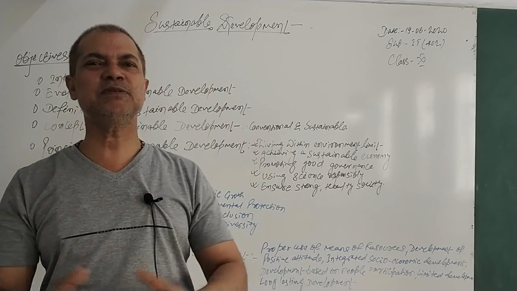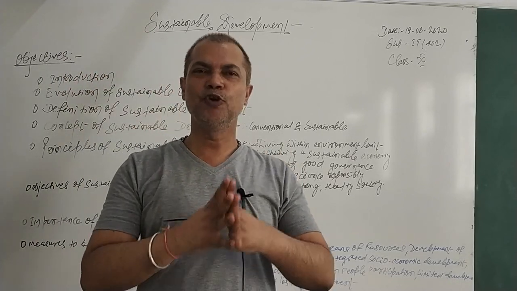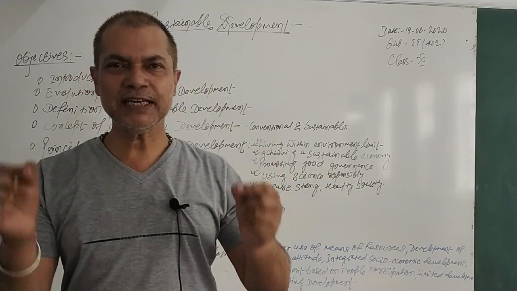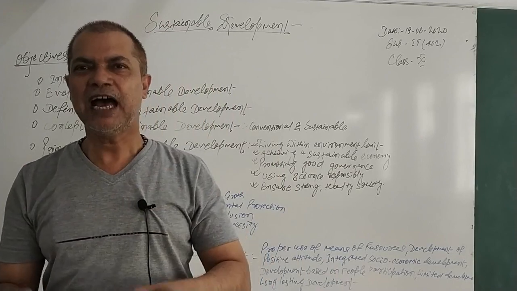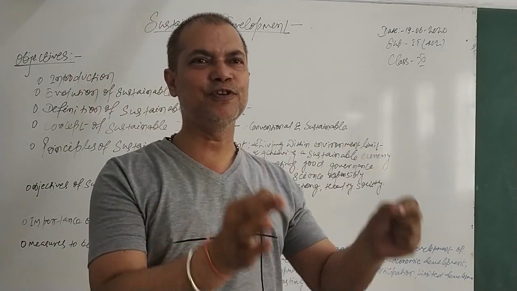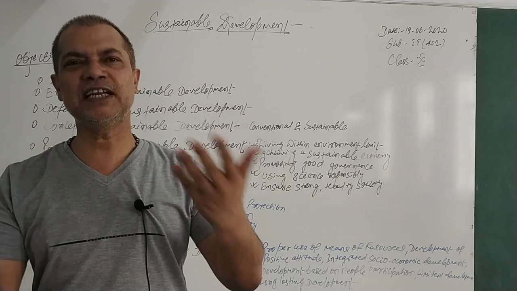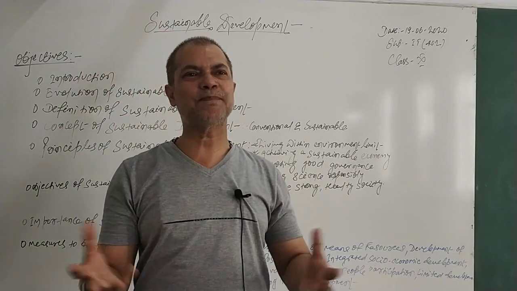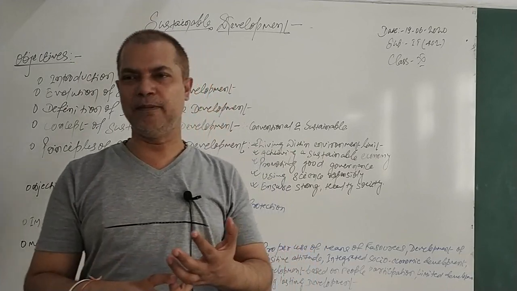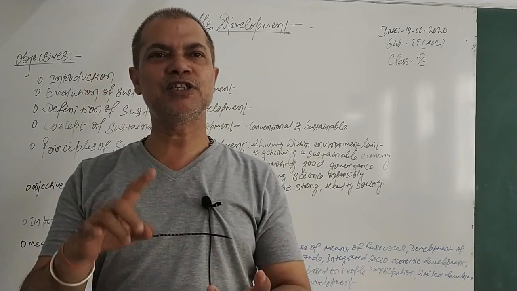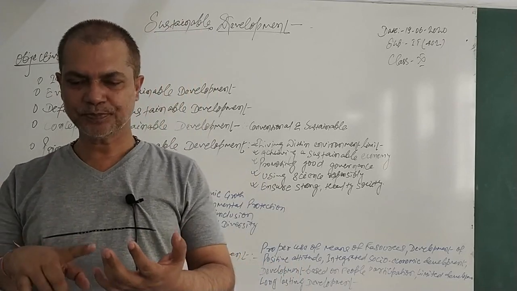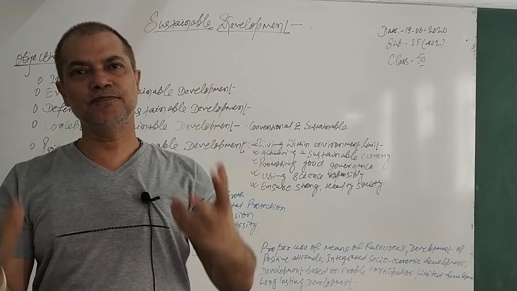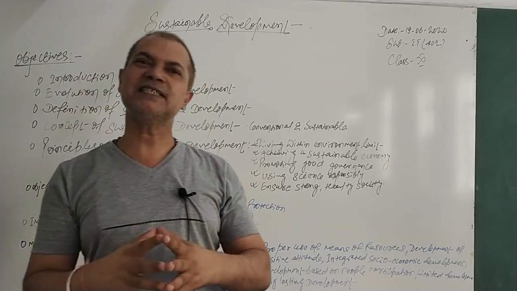If someone asks you the definition of sustainable development, you must say: sustainable development is development that meets the needs of today's generation without compromising the ability of future generations to meet their needs. Two things are there as concepts of sustainable development: one is the requirement of ours today, and the second is how to achieve it. These two objectives are always there in sustainable development.